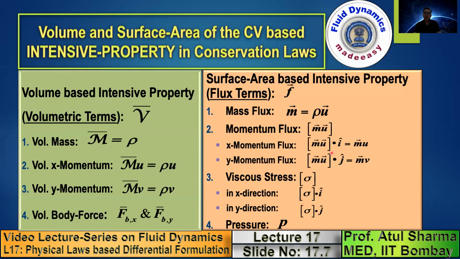Similarly, when you take a dot product of a second order tensor with a unit vector, it gets converted into a vector quantity. Note that this is a vector quantity. I will show this in more detail in the next slide.